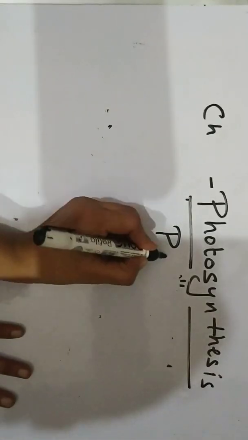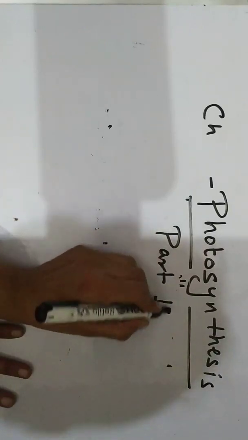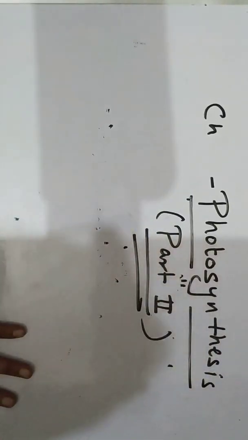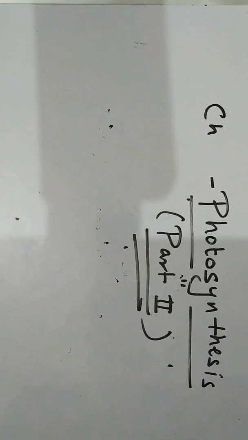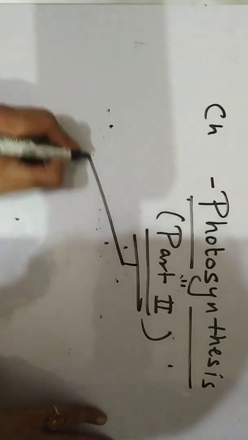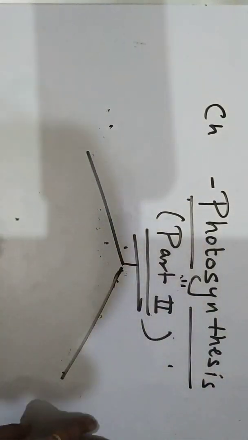Okay, so now we are going to start with the photosystem part 2. In the previous part we have studied about the various history or the background of photosynthesis. Now we are going to start with the process of photosynthesis. Now when you talk about the process of photosynthesis, the first thing is the photosystem, which has two components.